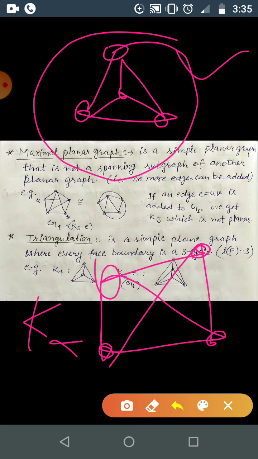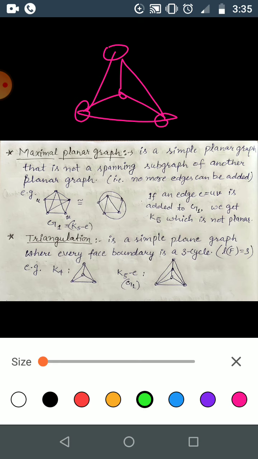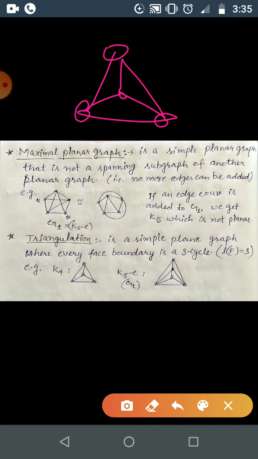Okay, how is this forming a triangulation for K4? Here how many faces do we have? One is outside, F1, correct? So F1 outside, F2, F3, F4, correct?